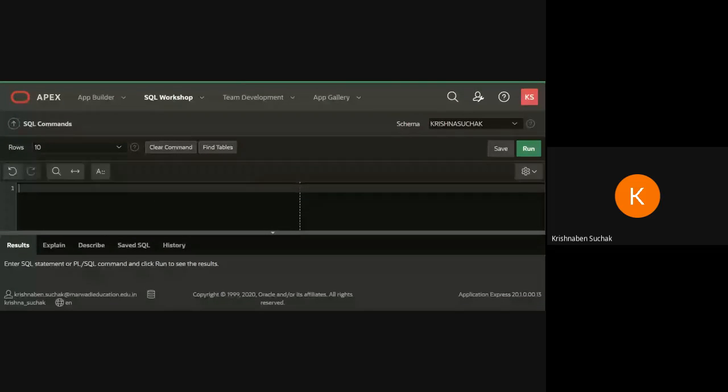So here you need to write select star from which table, customer, where C name between, here you can write capital A, because I think you would have written capital A, right? And here you can write capital H. Check whether this is working or not. If it is not working, we can go with second query.